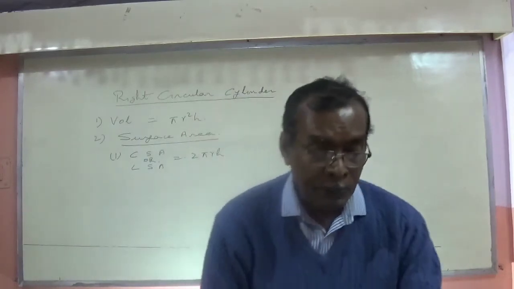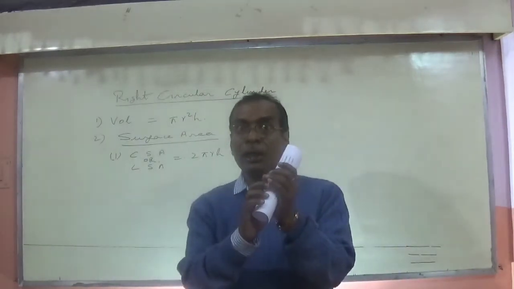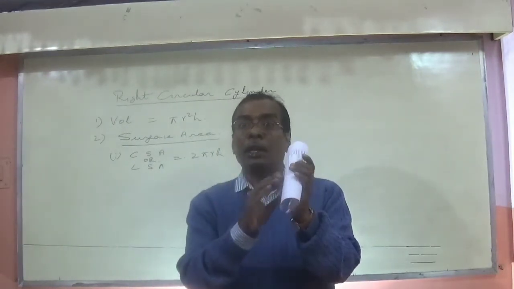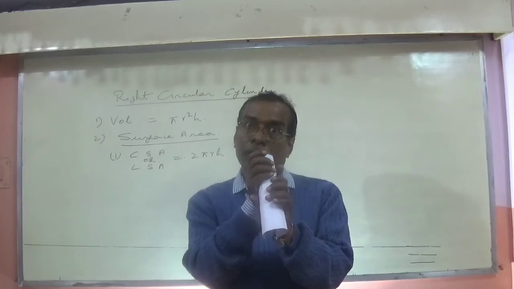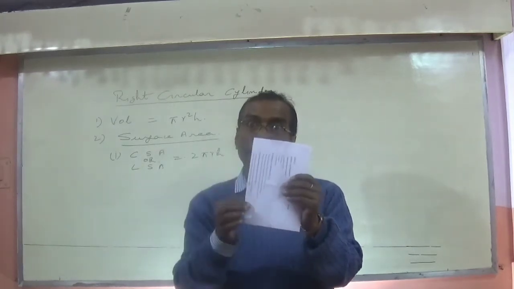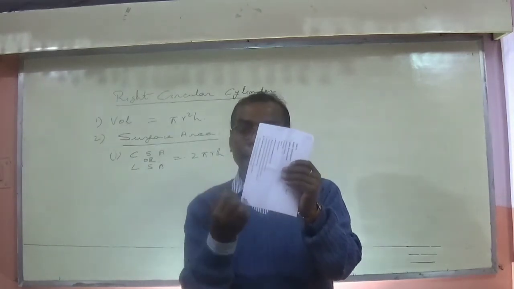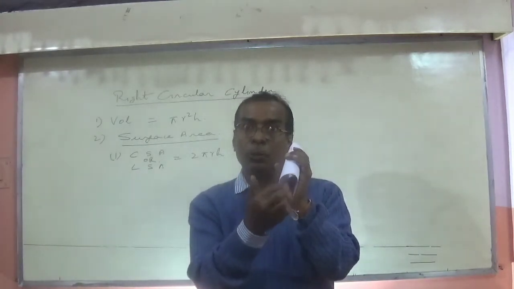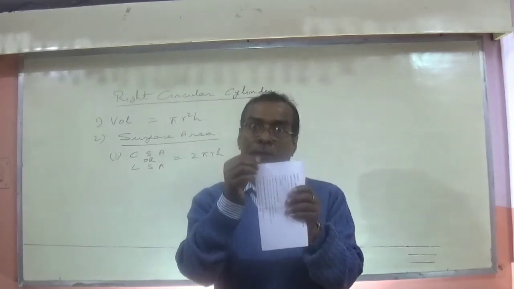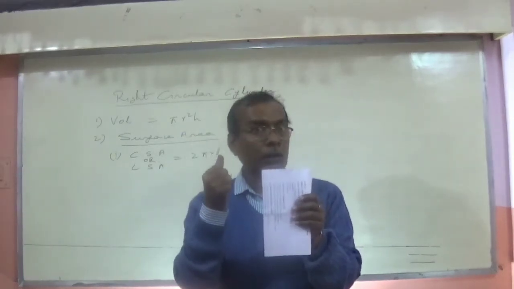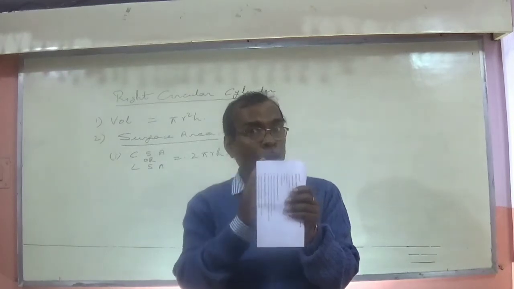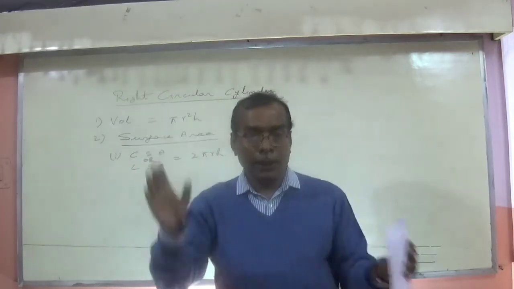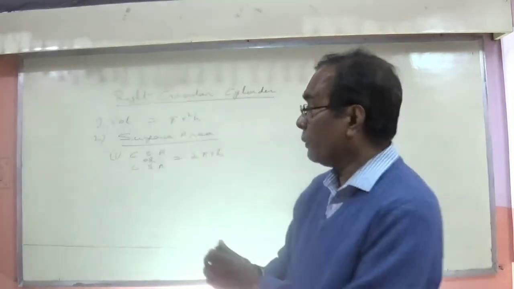I repeat once again: if it is a cylinder and we open it, a rectangle will form. The area of this rectangle is the lateral surface area or curved surface area. The rectangle's area is nothing but length into breadth. Length is the height and the breadth is the perimeter of this circle, which is equal to 2 pi r, into length h. So the lateral surface area or curved surface area is 2 pi r h. If you have not understood, the only thing left is to learn the formula blindly. Then afterward comes the total surface area.